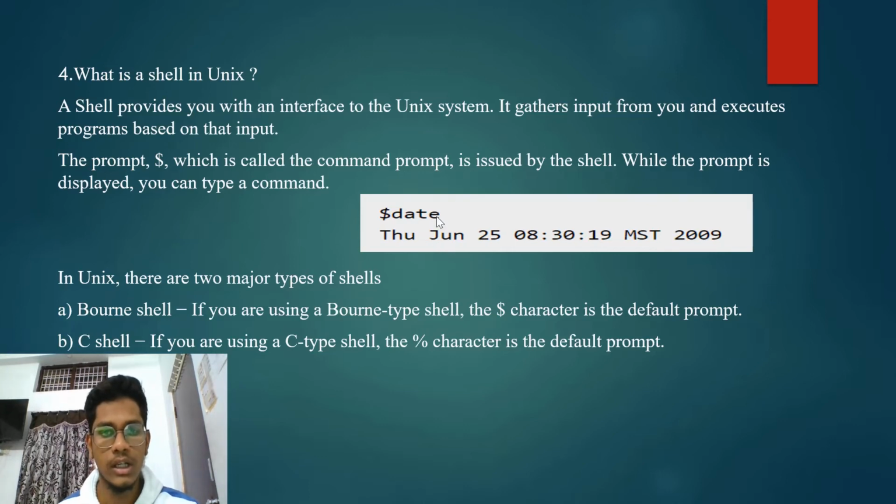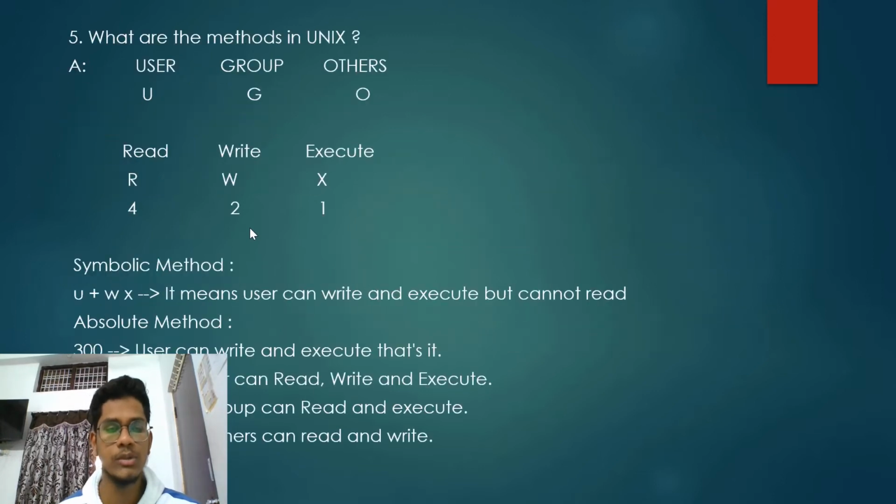Okay, let's take an example of this. This is a Bourne shell. Here we give the input as date, and the output will be in the form of Thursday, June 25th, with the time 8:13:19 MST, and the year is 2009. This is an example of a command. Here we are giving a command in a Bourne shell, and we are getting the output. Let's move on to the next question.